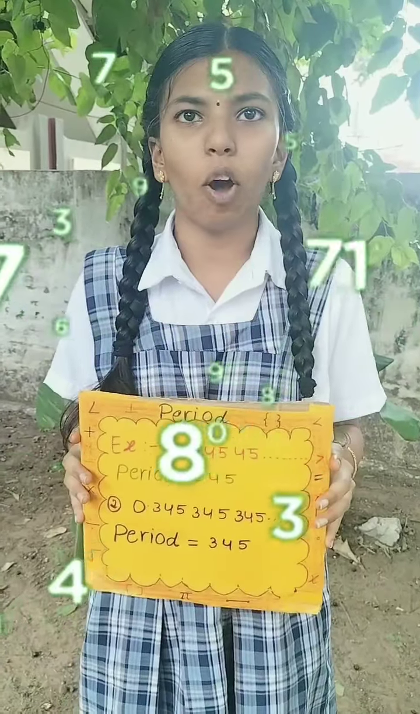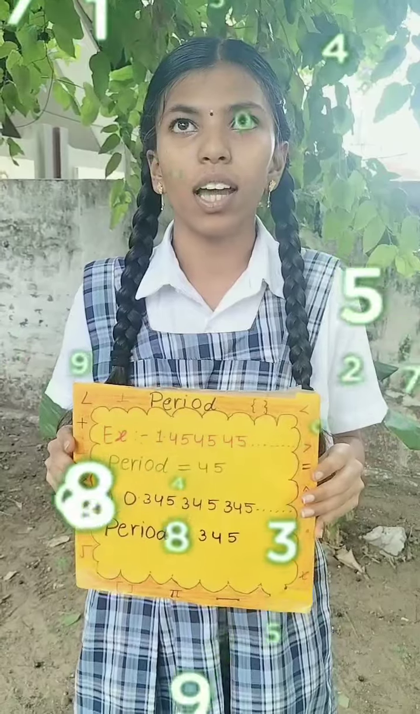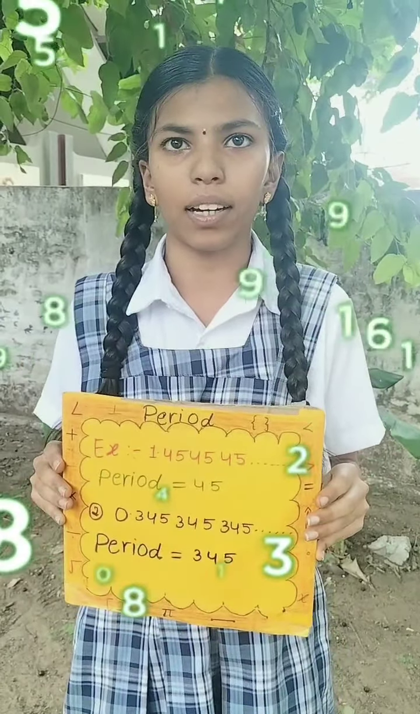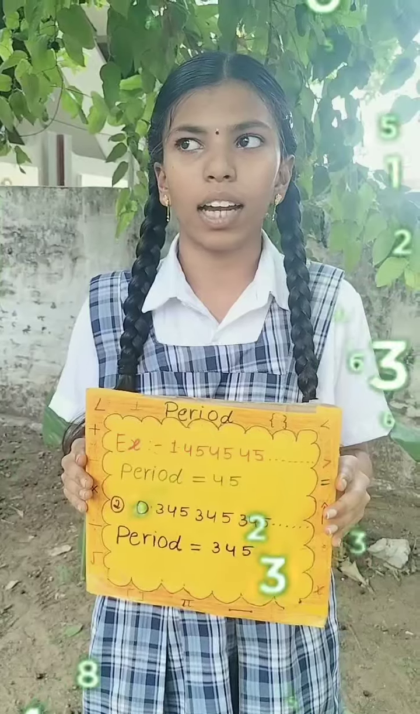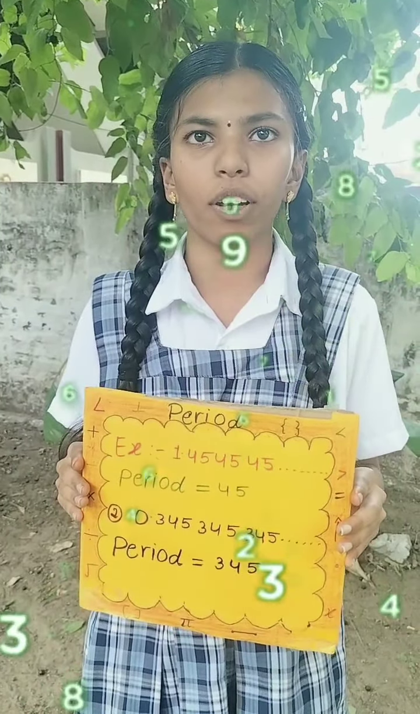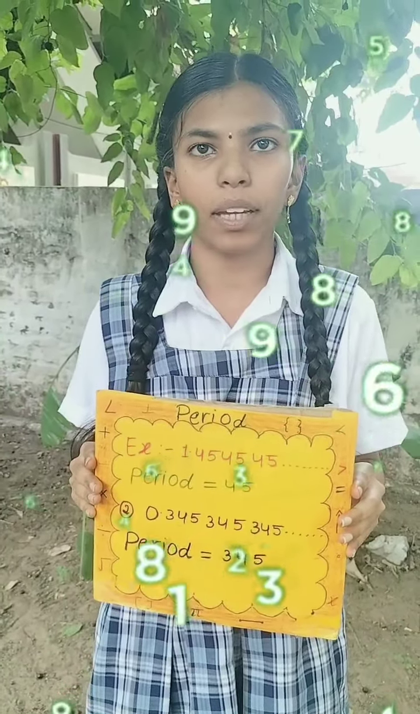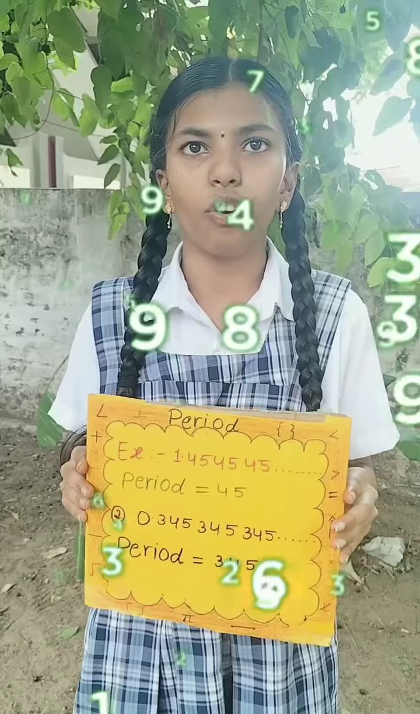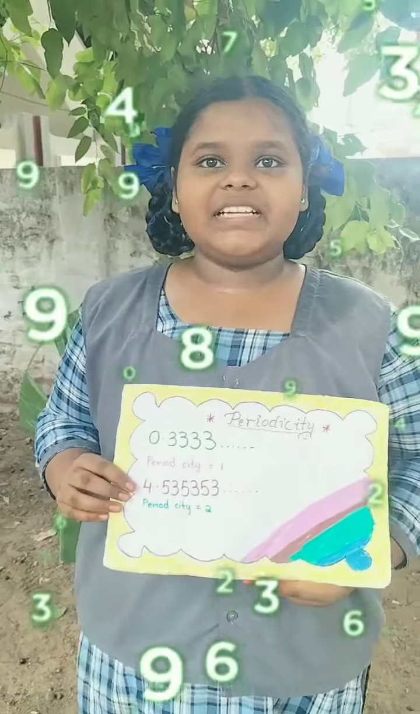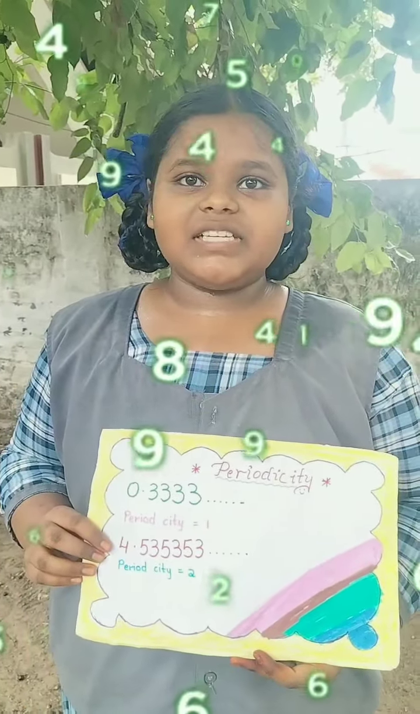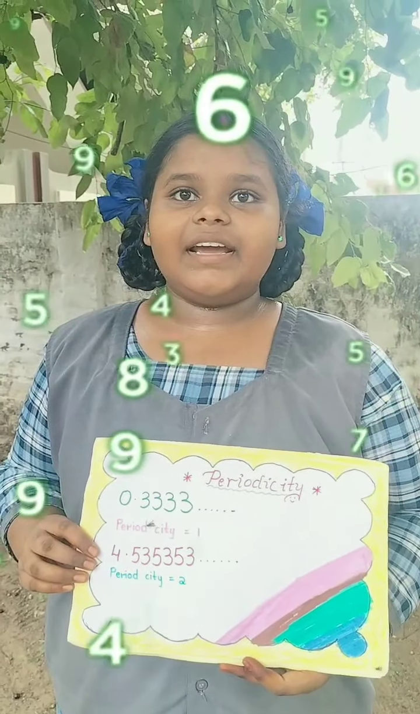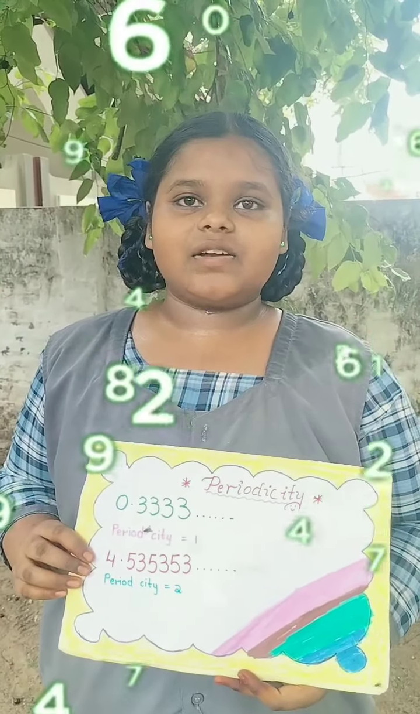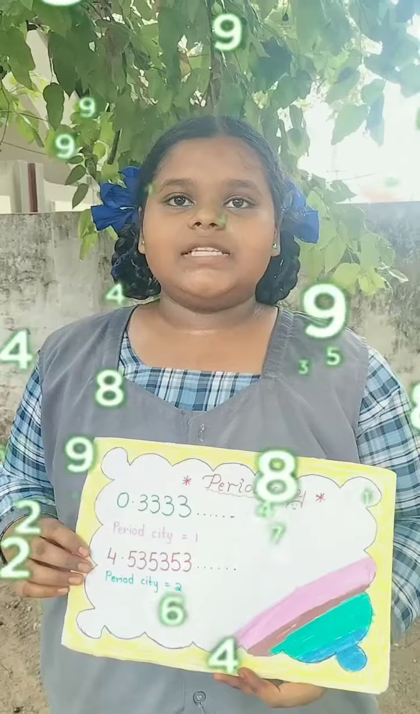The repeating block of digits that continues infinitely in a repeating decimal is called the period. Example 0.454545 and so on. Here the period is equal to 45. Periodicity is the number of digits that repeat endlessly in a recurring decimal. Example 0.33 and so on. Periodicity is equal to 1.